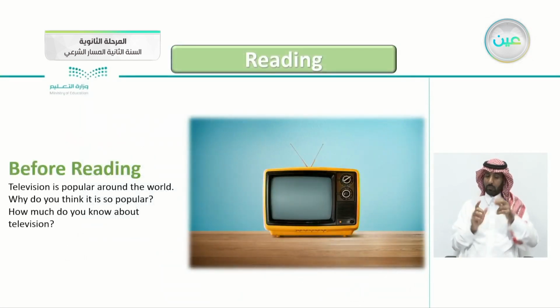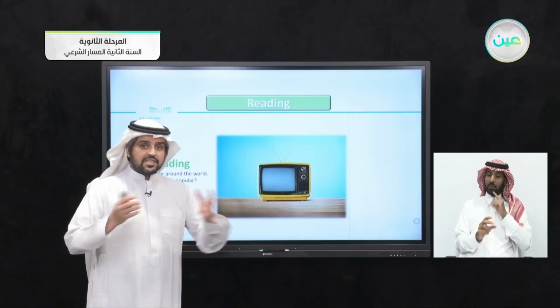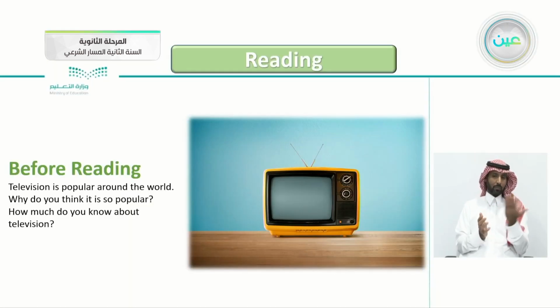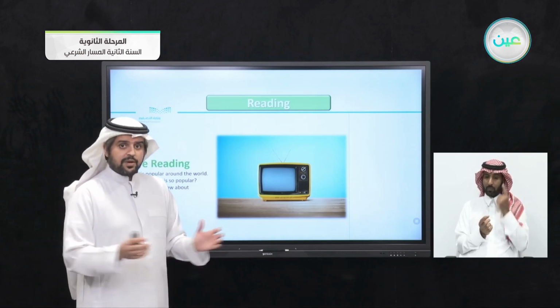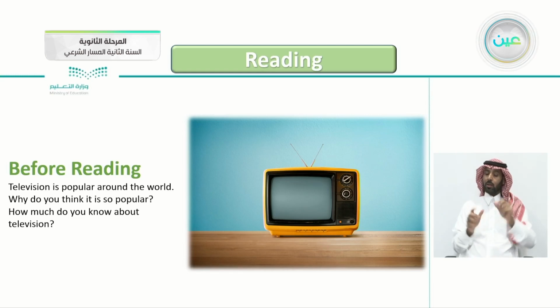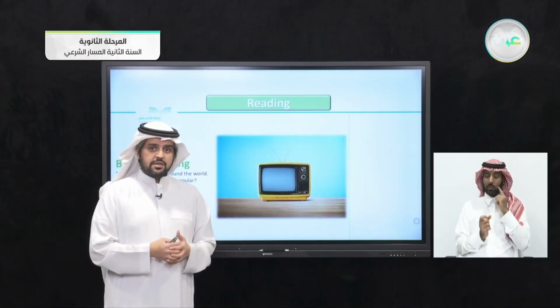So this is, of course, what we have in our houses. In each house, this is a TV. Maybe you're now watching me from your TV. Before reading, a question here: television is popular around the world. This is a known fact. Television is extremely popular. It's in almost every house in the world. Why do you think it's so popular? Why are TVs so popular? What makes them popular? Can you think of one or two reasons?